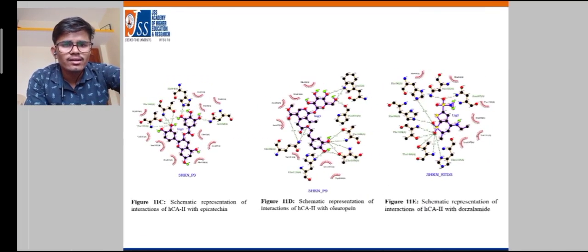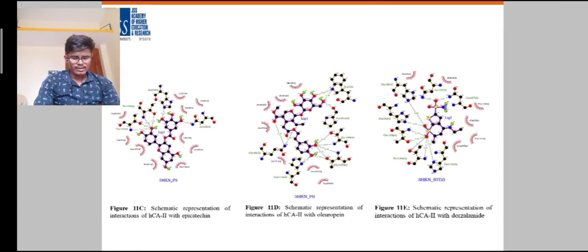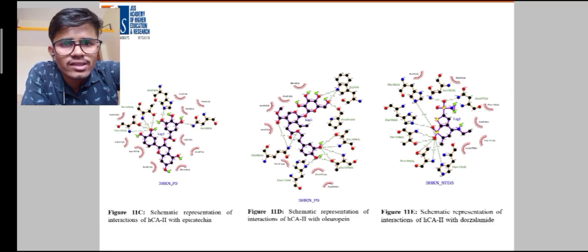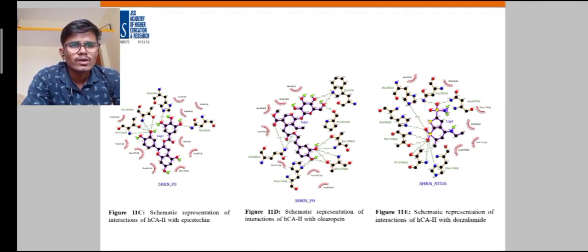The third one is epicatechin, and it has 6 hydrogen bonds with the active sites of human carbonic anhydrase 2. And the fourth one is oleuropein, and it has 11 hydrogen bonds with the ligand.